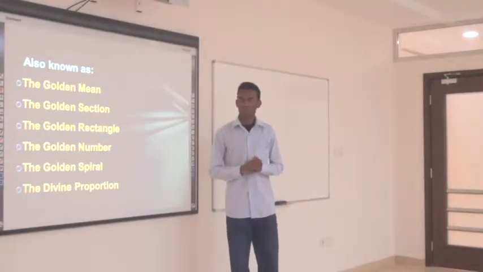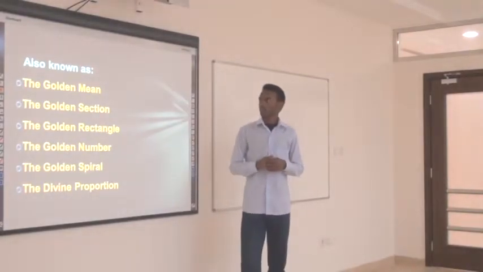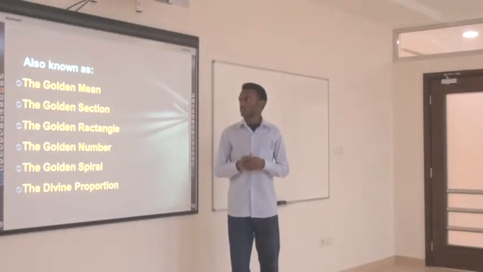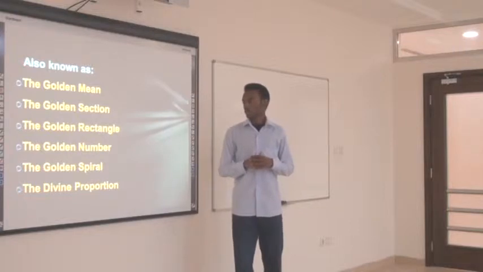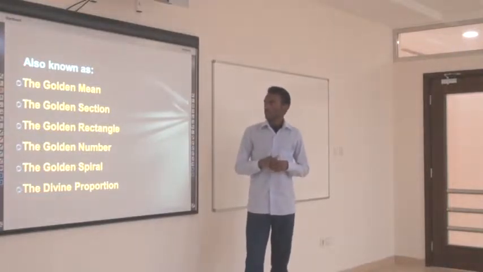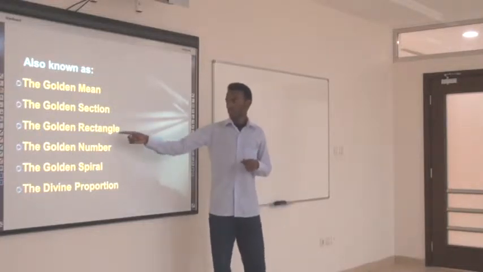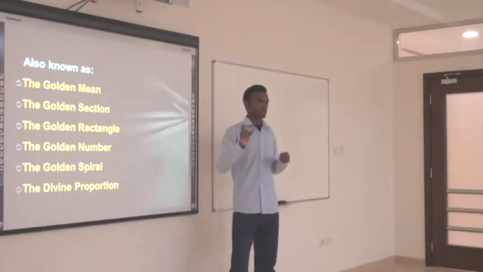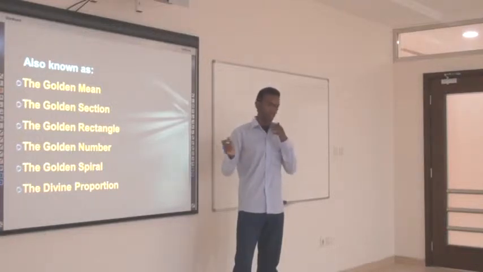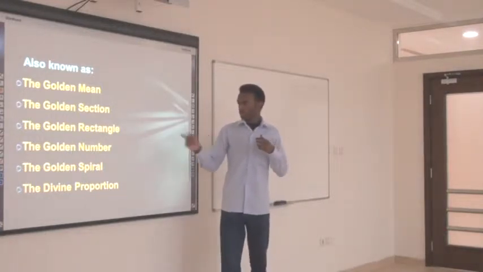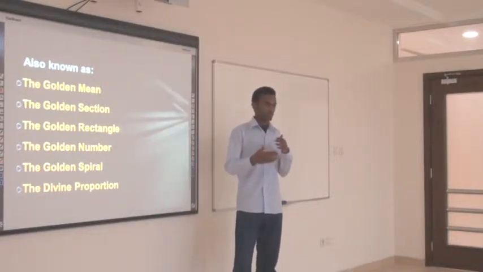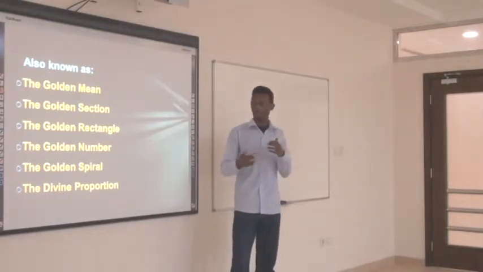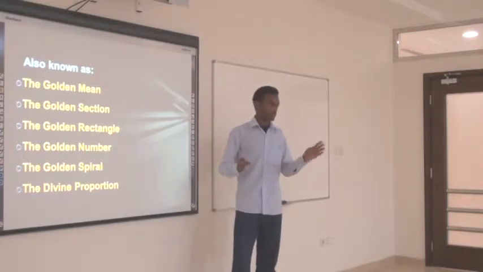The golden ratio is known by many different names. We have the golden mean, the golden section, the golden rectangle, the golden number, the golden spiral, and the divine proportion. Now, they almost all have the same meaning, but the golden rectangle is used with rectangles where, when we divide the length by the width, we get phi. The same with the golden spiral: from one spiral to the next, if we divide the spiral by the next spiral, we get phi. When I say phi, that means 1.618.